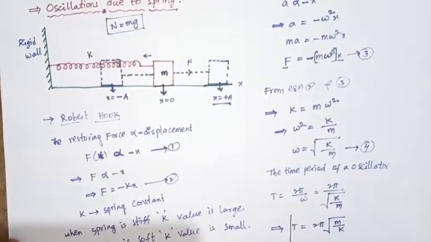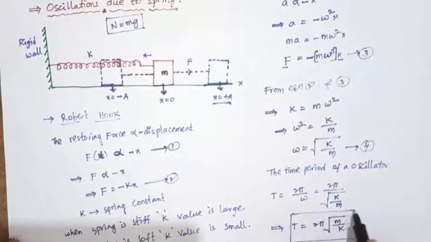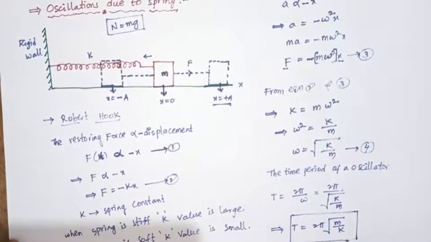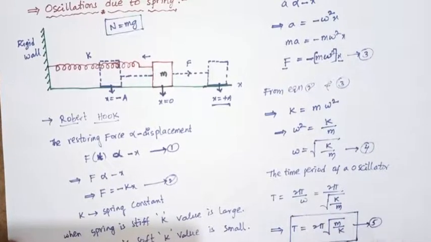This is the time period for a spring oscillating in simple harmonic motion. This is equation number 5.